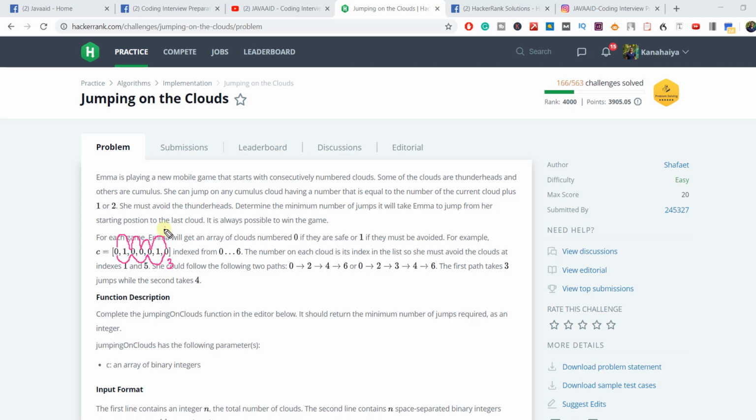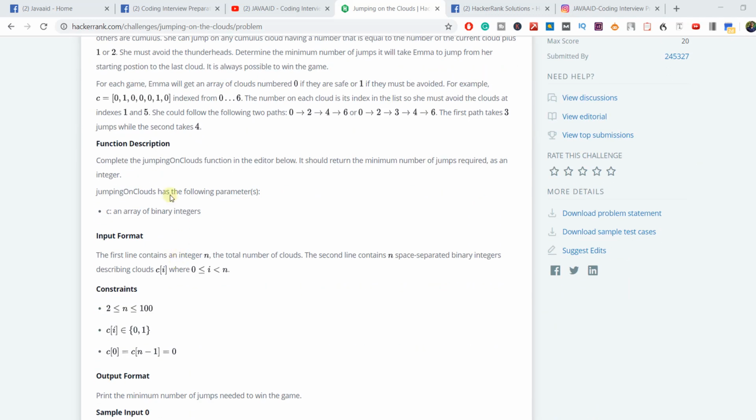How many jumps is she making here? 4. But our aim is to reach from start to end in the minimum number of jumps. So what will be the answer? 3 will be the answer, because this is the minimum number of jumps required to reach from start to end. Let's move ahead.